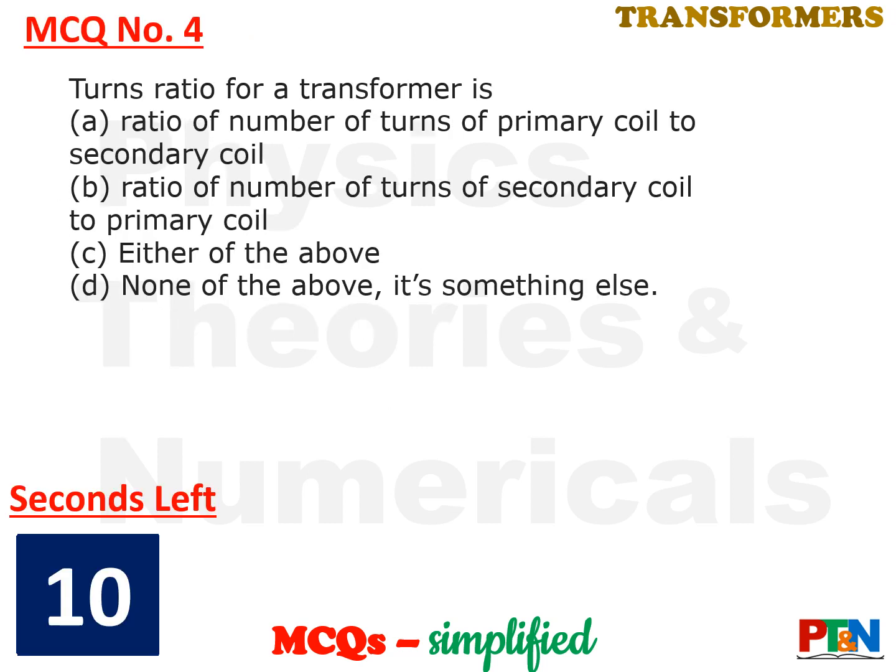Next MCQ. The turns ratio of a transformer is which of the following four? Ratio of number of turns of primary to secondary, secondary to primary, either of the above, or none of the above. 10 seconds time for you. Your time starts now. Here also you should not require 10 seconds. It's easy, conceptual.